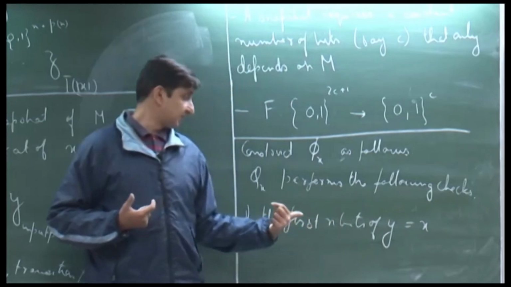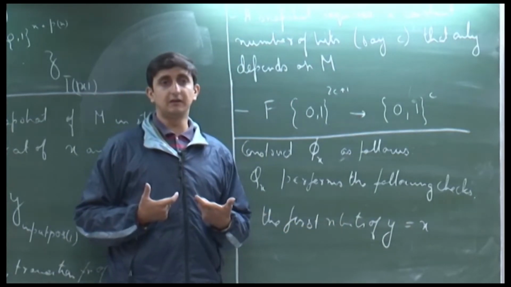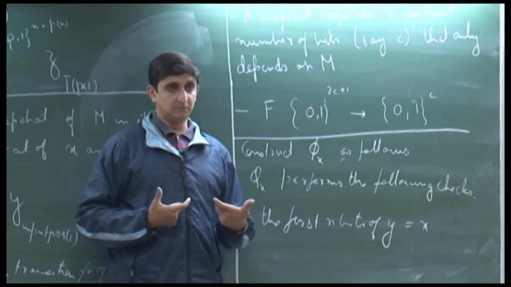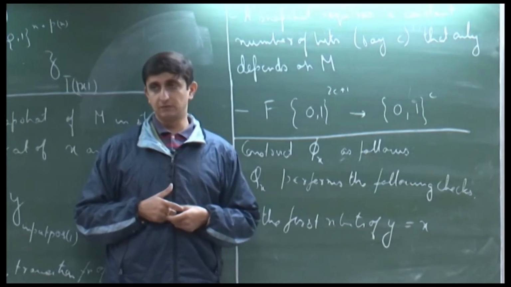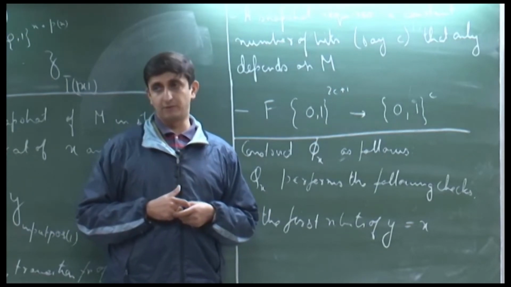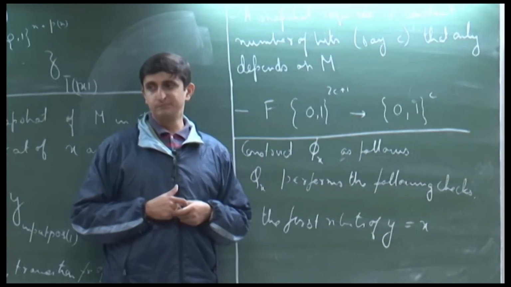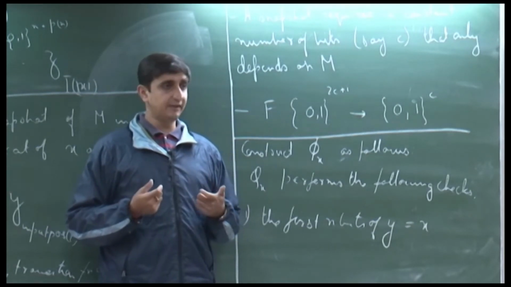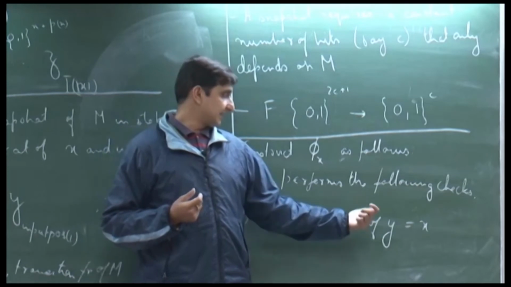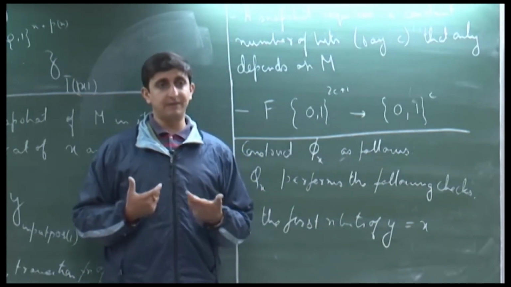The question is, how do I check equality using the three operations of a Boolean formula, that is AND, OR, and NOT? Suppose you are given a string x and a string y, both having n bits.